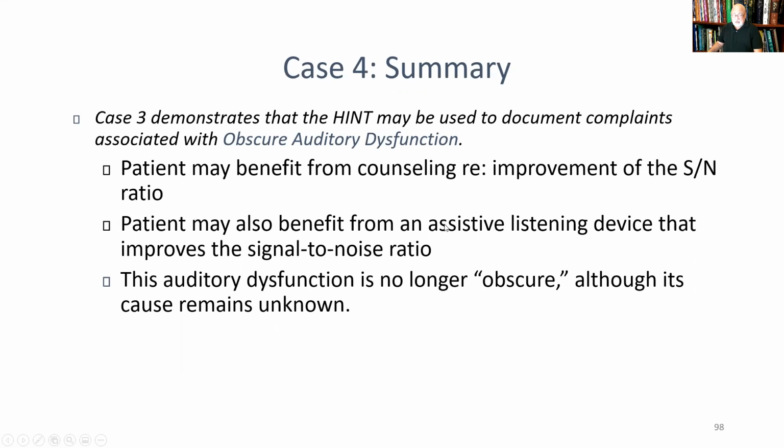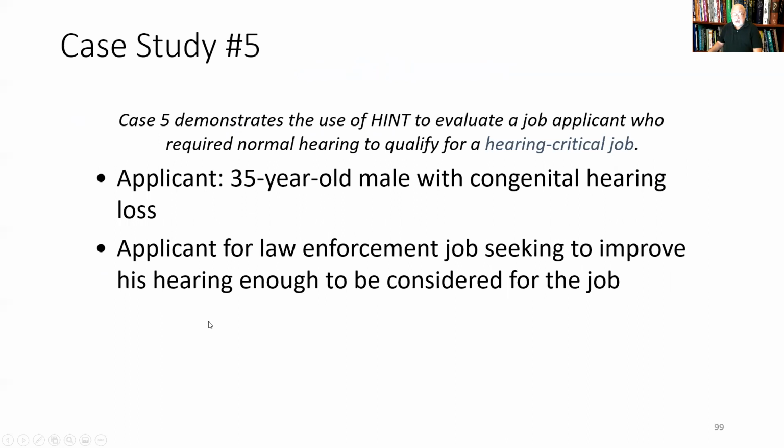He may also benefit from an assistive listening device that improves the signal to noise ratio. There are a number of devices out there that will do this. And this has been called obscure auditory dysfunction. But according to these results, the auditory dysfunction is no longer obscure, although its cause remains unknown.